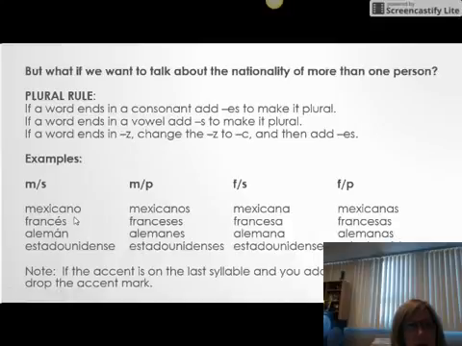Mexicano is one single male Mexican. You want to make it plural. Mexicano ends in an O, which is a vowel, so we add an S. Now this could be two, three, four Mexicans. Mexicana, one single female Mexican. If there's more than one female Mexican, we say mexicanas. Now notice if it ends in a consonant, like we have here, an S or an N, that's a consonant, so the rule is add ES. In those cases, because you're adding another syllable, you're going to drop off that accent mark. Francesa or alemana, that's a vowel, so we add just an S.